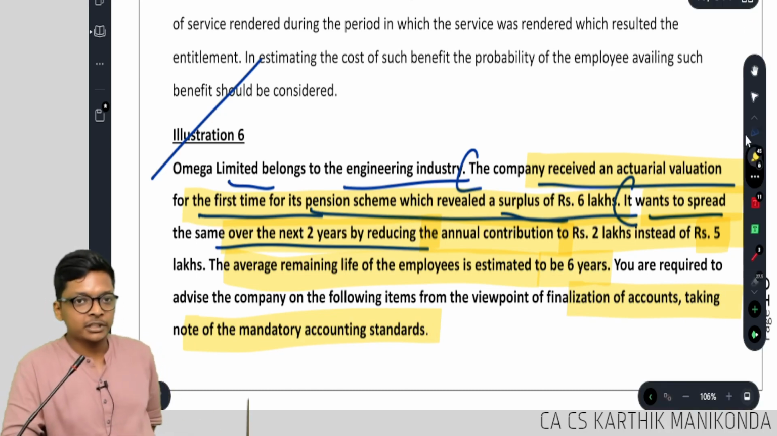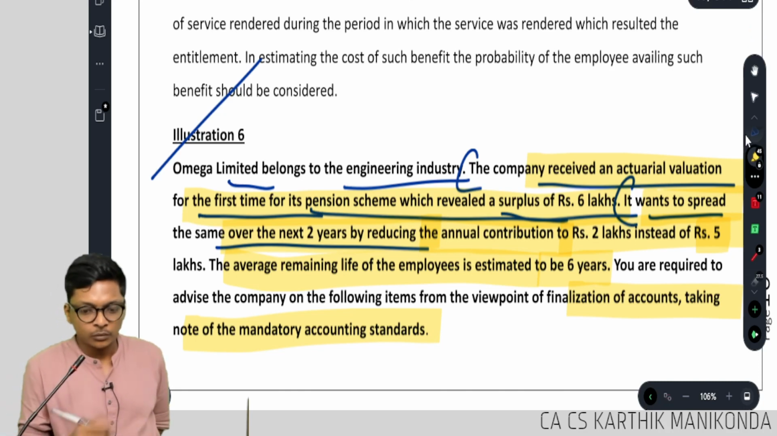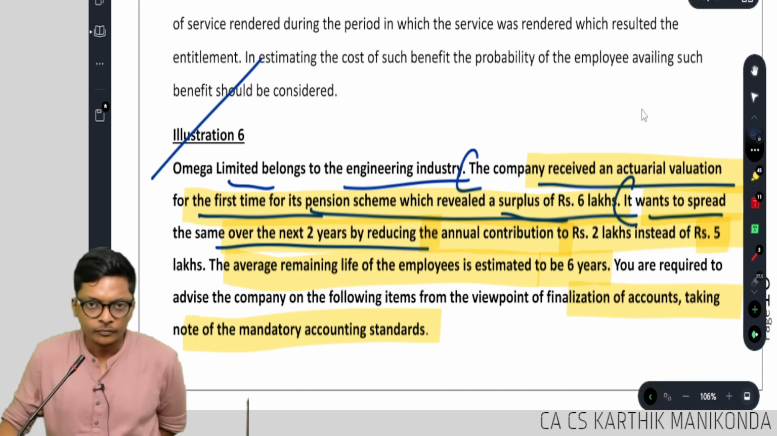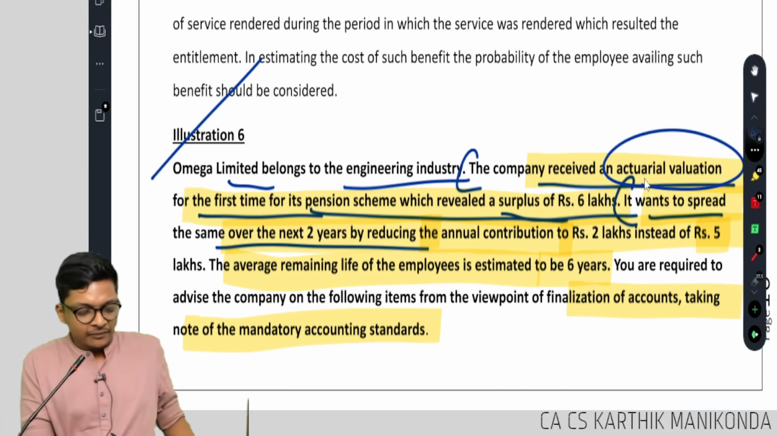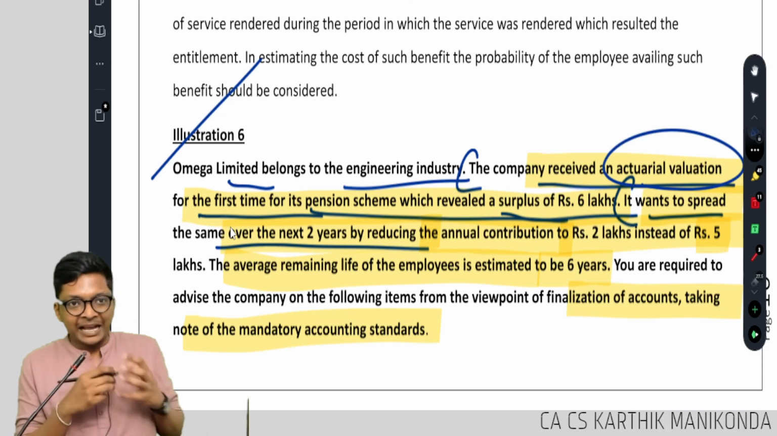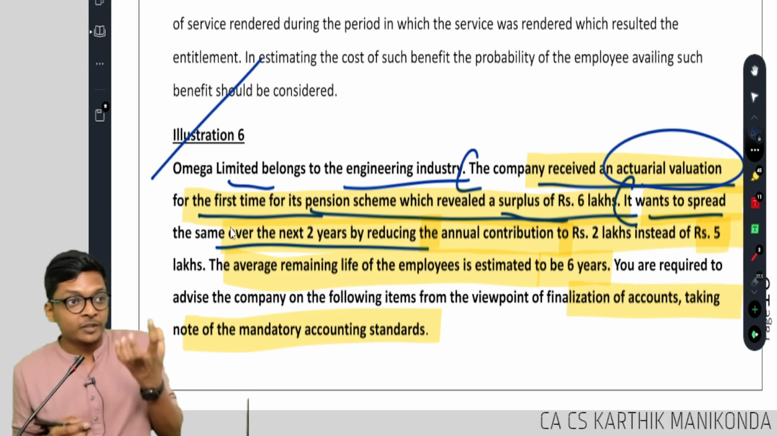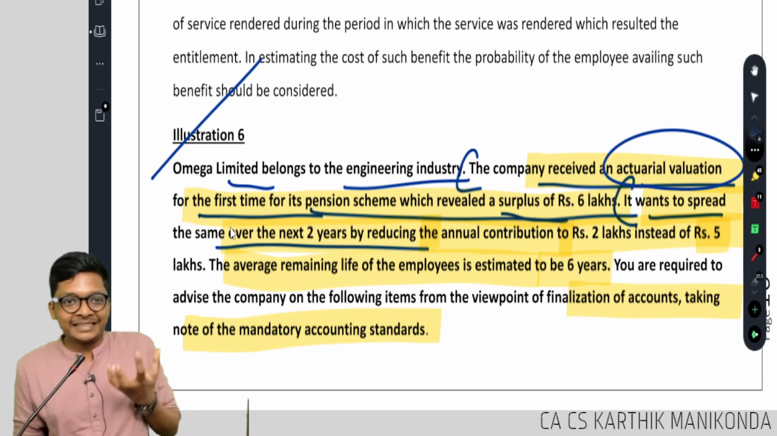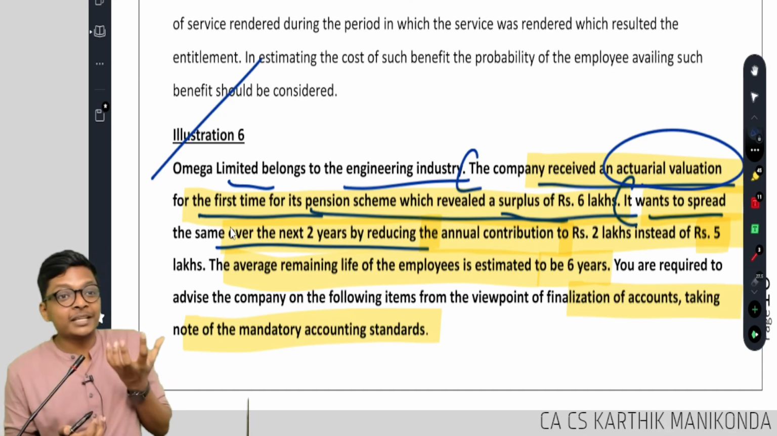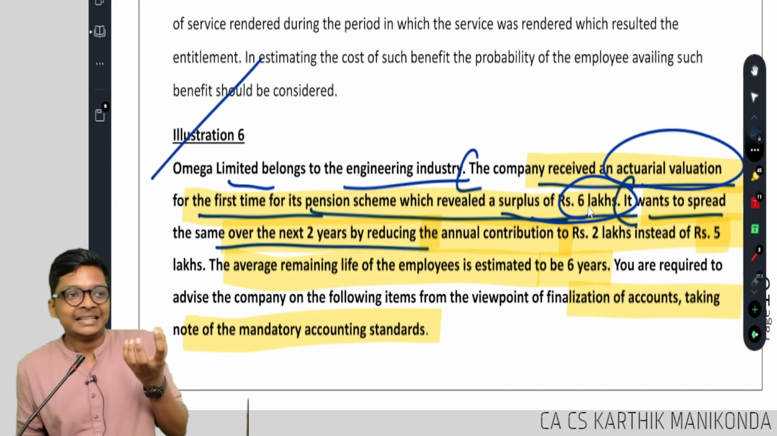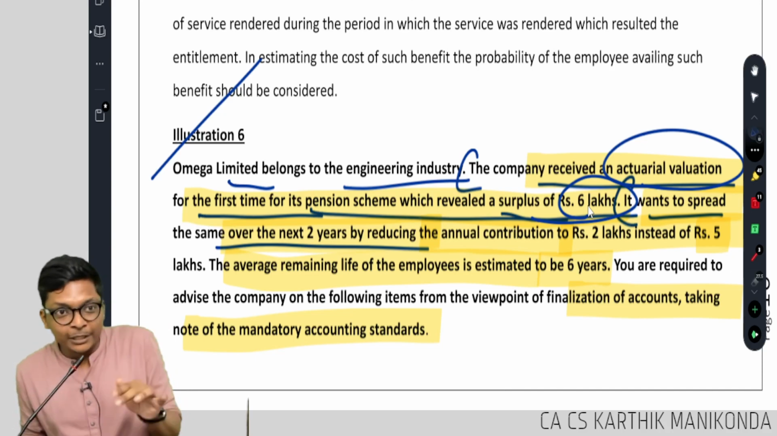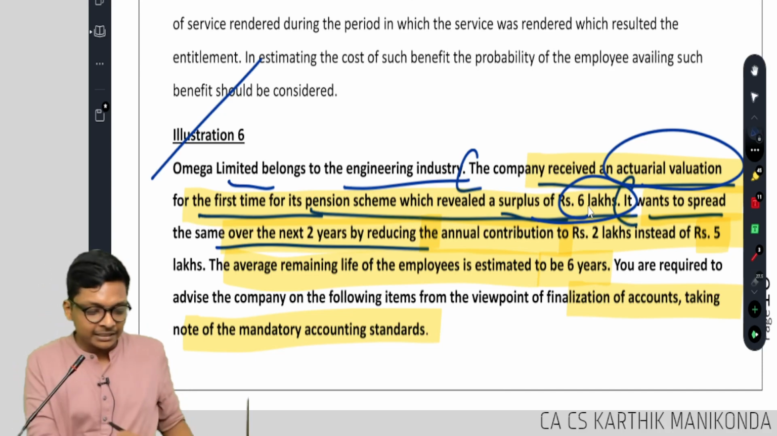What are they asking in the question? No, what to advise? Regarding what? Received an actuarial valuation. Actuarial valuation means valuation of the provision. On the liability side, the actuary is valuing the closing provision. The closing provision has revealed a surplus of 6. That means I have to reduce it. This is that.